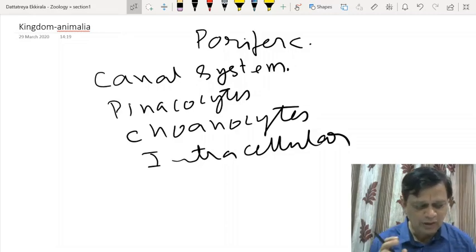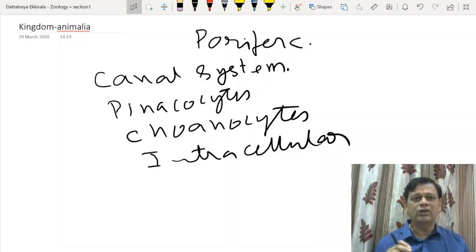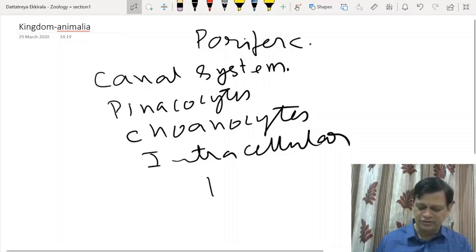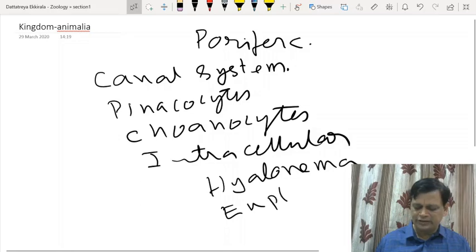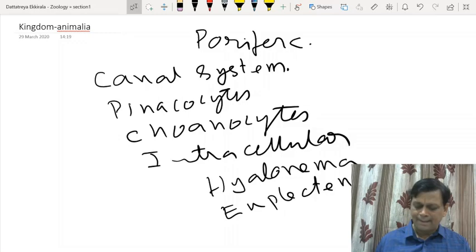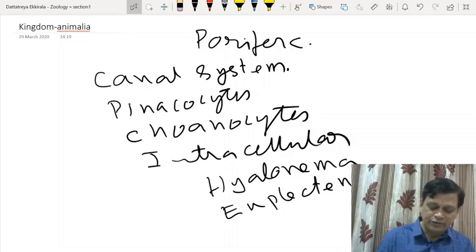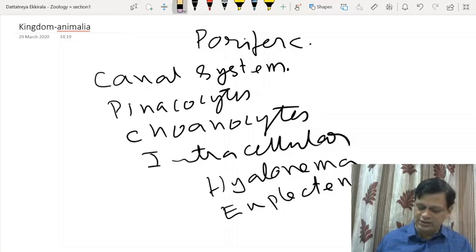So the important examples are cycon, the common sponge, and spongilla, then euspongia. Then other popular examples are also there like hyalonema, glass rope sponge. Euplectella.